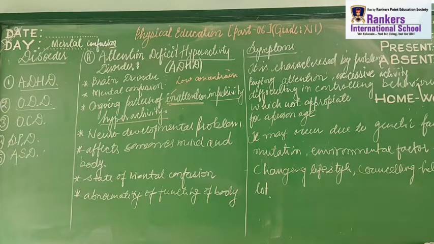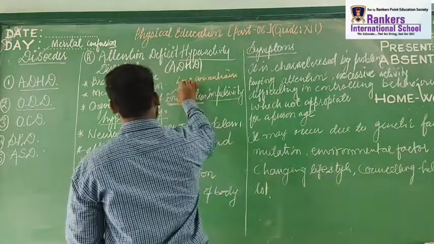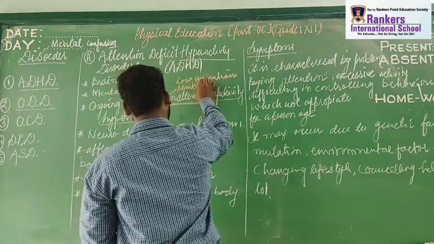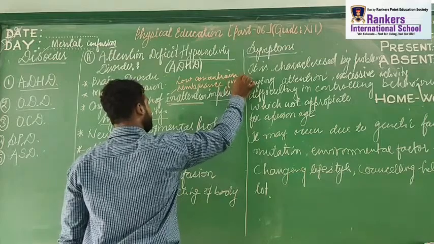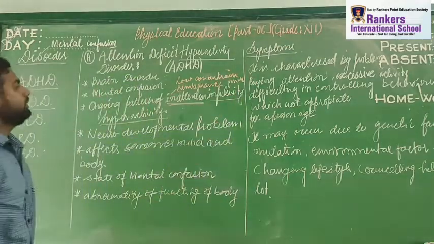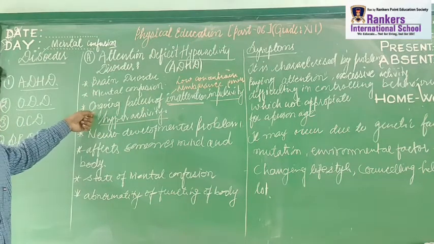So people who have low learning, low concentration, low remembrance power, who forget things very easily, these kind of people come under this attention deficit disorder.